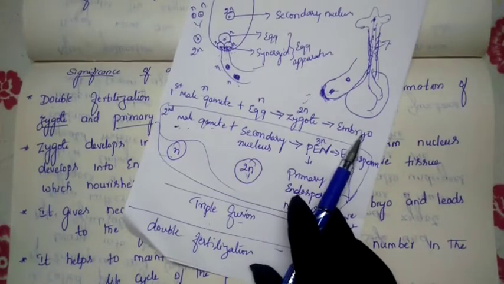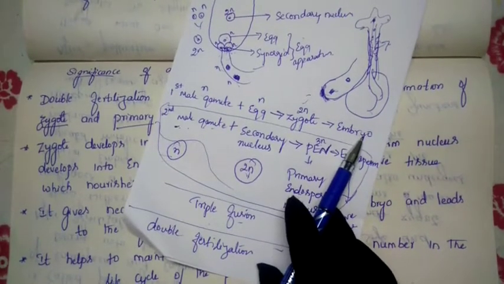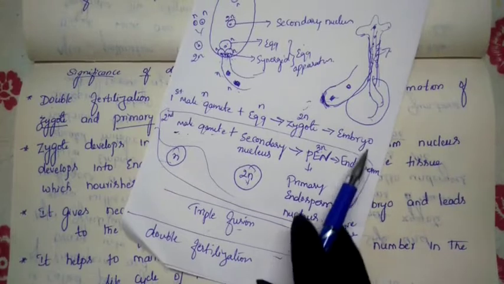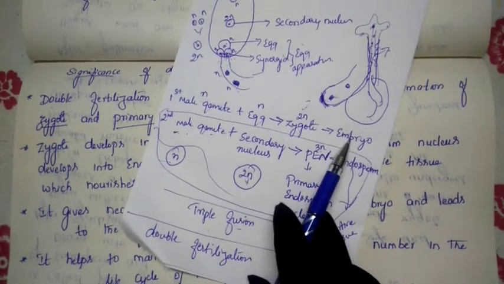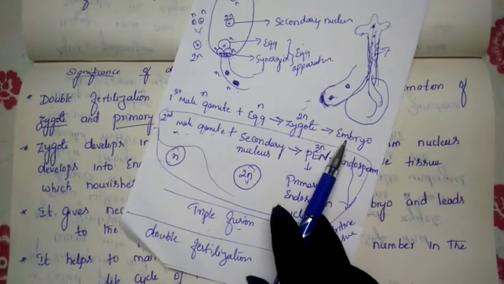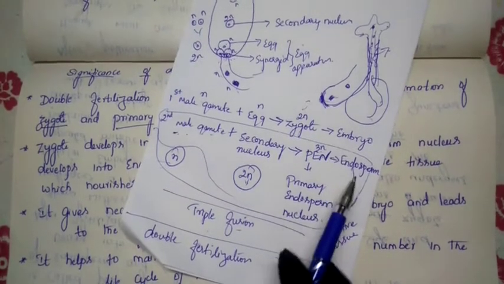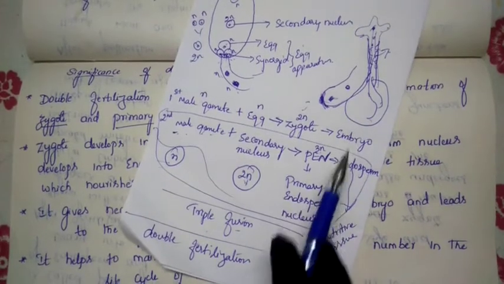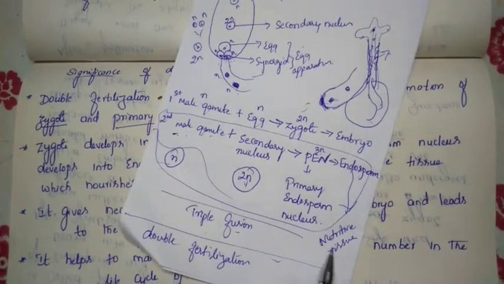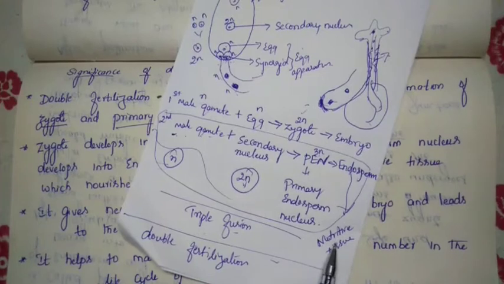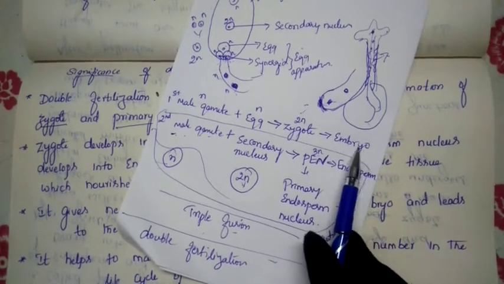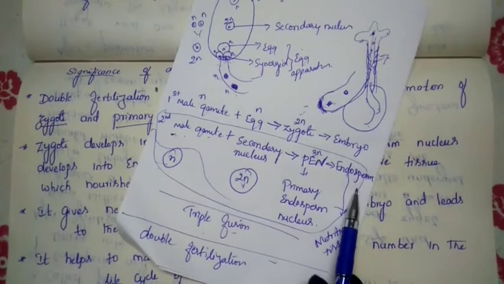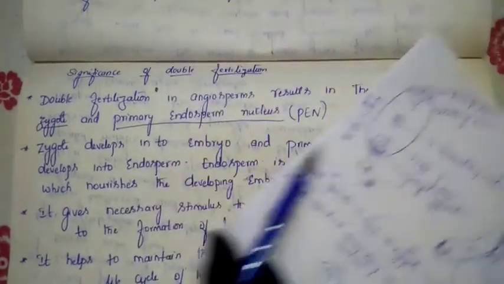The embryo which is developing here needs food. So who is providing the food for them? The endosperm provides the food for the developing embryo. If the embryo wants to develop, it needs food, and the endosperm supplies it. That's why the endosperm acts like a nutritive tissue. This is the second significance, or benefit. So through double fertilization we get the embryo and the endosperm also.